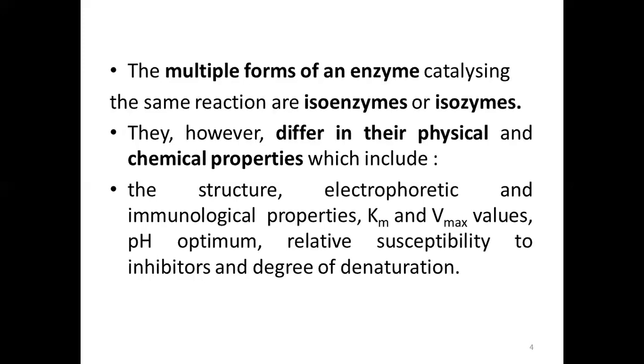It means which type of inhibitor is important for suppressing them or for causing their catalytic inhibition, and their degree of denaturation, which means that these multiple forms of enzymes may be denatured to different extent when they are irradiated with different types of radiations, or under the effect of different pH or temperatures.